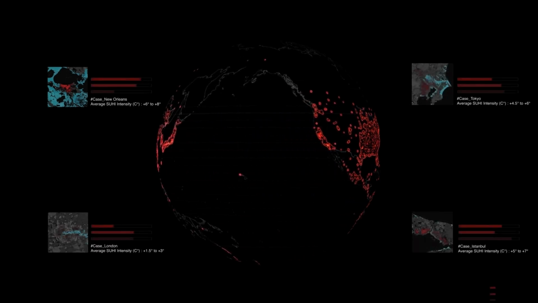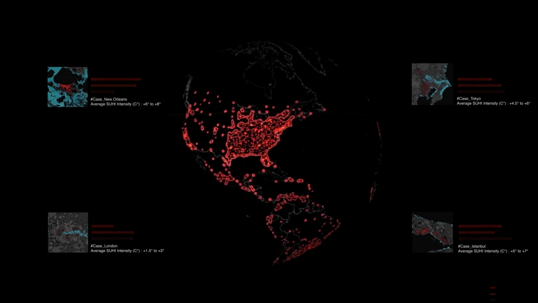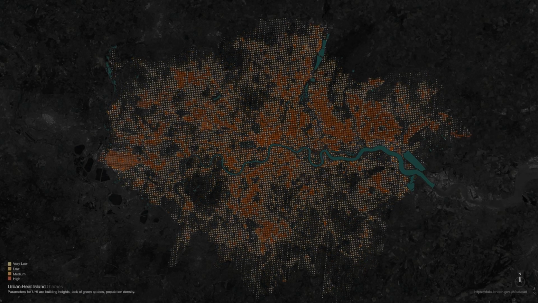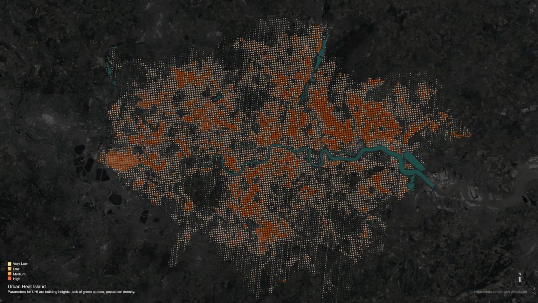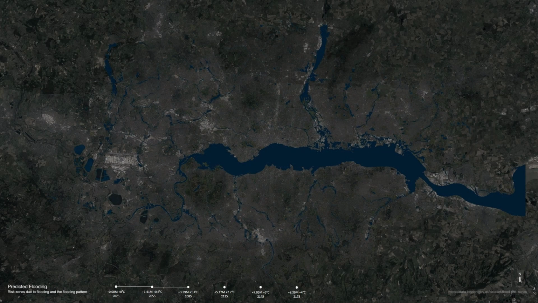The four major causes of SUHI being persistent in these cities are high population, building height, building materials, and lack of green spaces. The urban heat island effect is a growing concern in London, where the dense concentration of buildings, roads, and other infrastructure causes localized temperature increases. As a result, heat domes emerge within the city. All of these factors contribute to more intense and frequent precipitation events. Increased impermeable surfaces pose a threat to flooding along the Thames in the future with devastating effects.